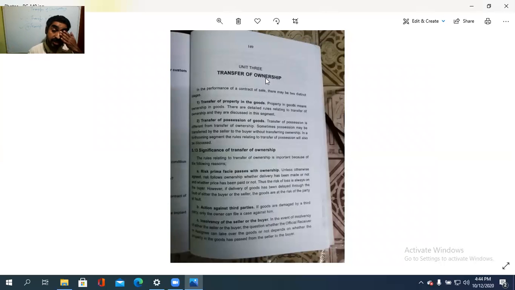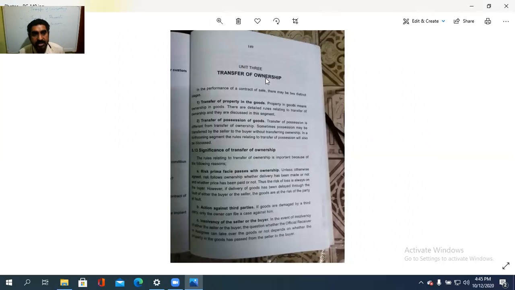Then, action against a third party. If any third party defaults or damages any of the property with the buyer, then the buyer, or the owner, can ask for compensation or file a case against that party.